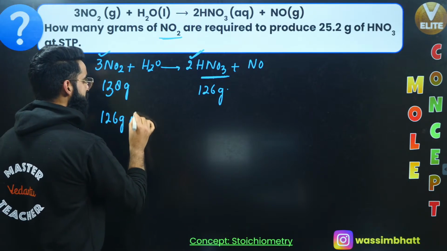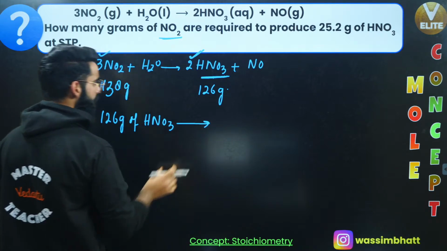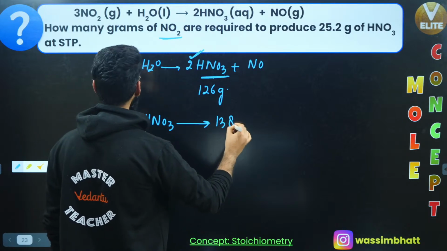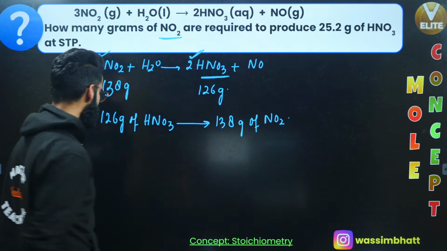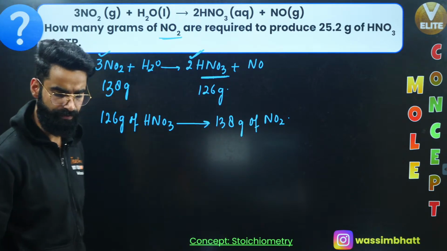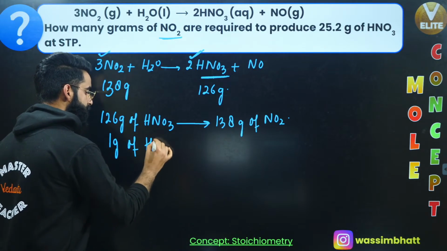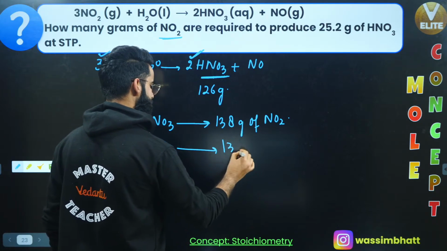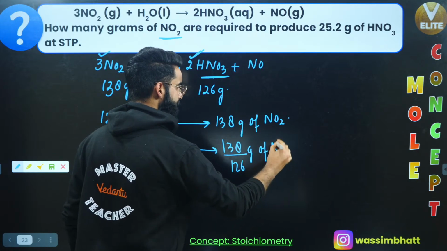From the stoichiometry of the reaction, I got to know that 126 grams of HNO3 are produced from 138 grams of NO2. Yeah, this is something which I got to know. 126 grams of HNO3 are produced from 138 grams of NO2. Or I can say 1 gram of HNO3 is produced from 138 divided by 126 grams of NO2.